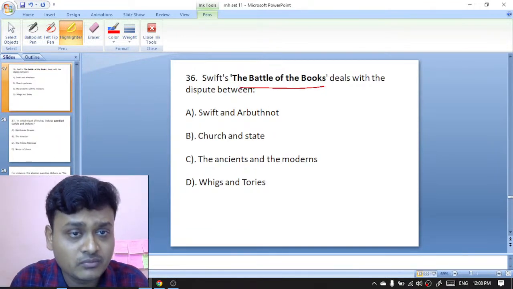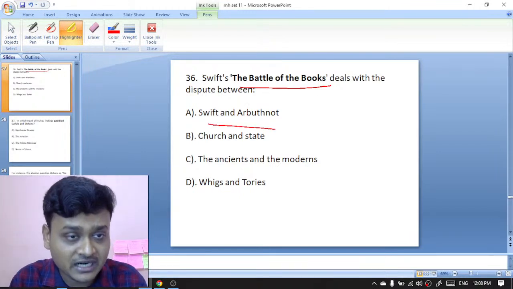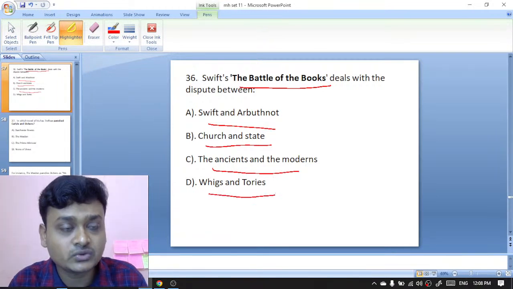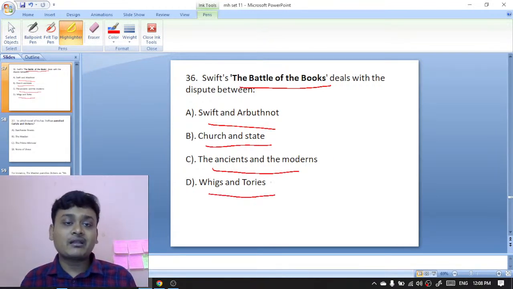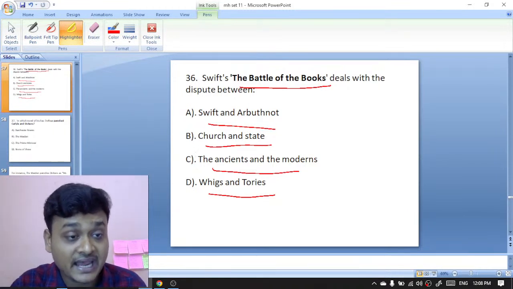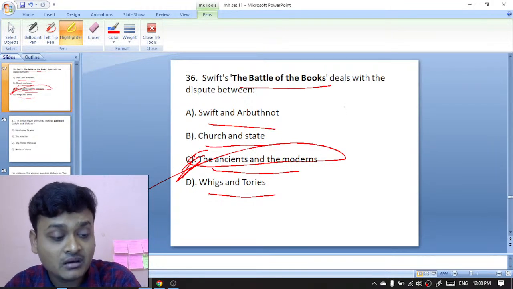Swift's The Battle of the Books. Swift's The Battle of the Books deals with the dispute between Swift and Arbuthnot, Church and State, the ancients and the moderns, or Whigs and Tories. So Jonathan Swift's The Battle of the Books is dealing with the dispute between the ancients and the moderns. C is the right option, the ancients and the moderns.